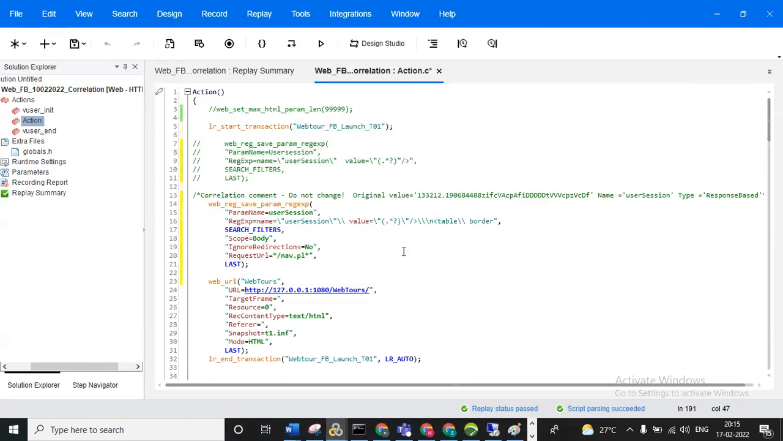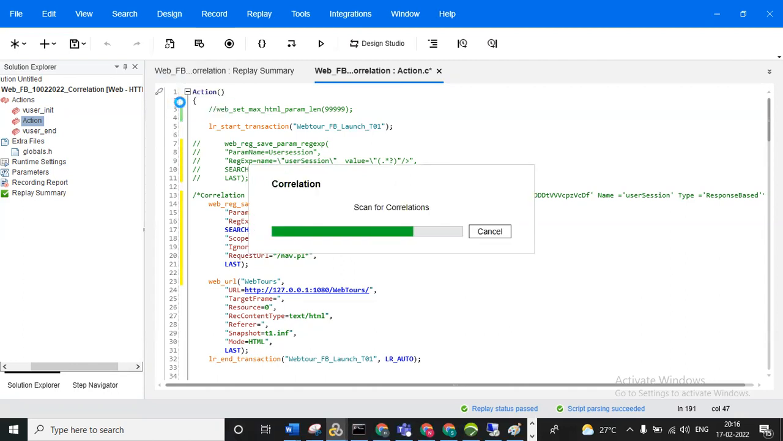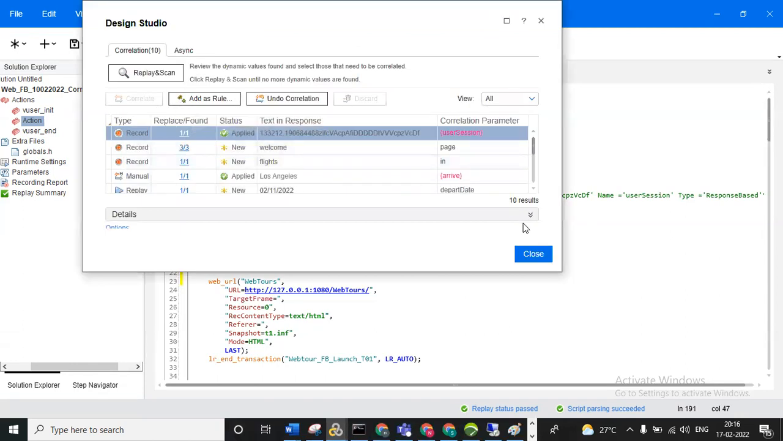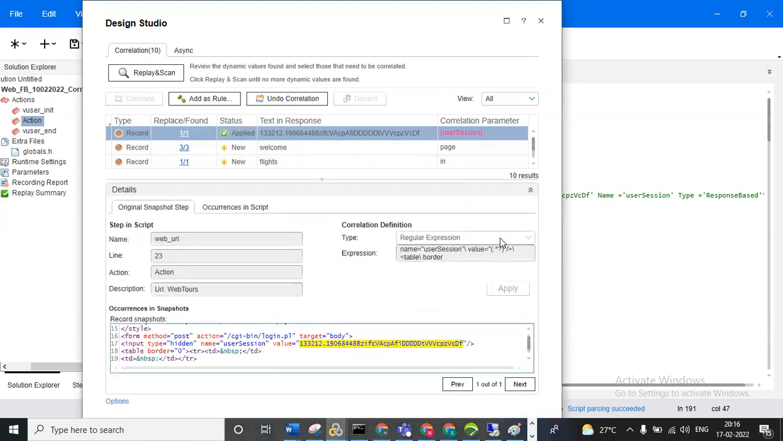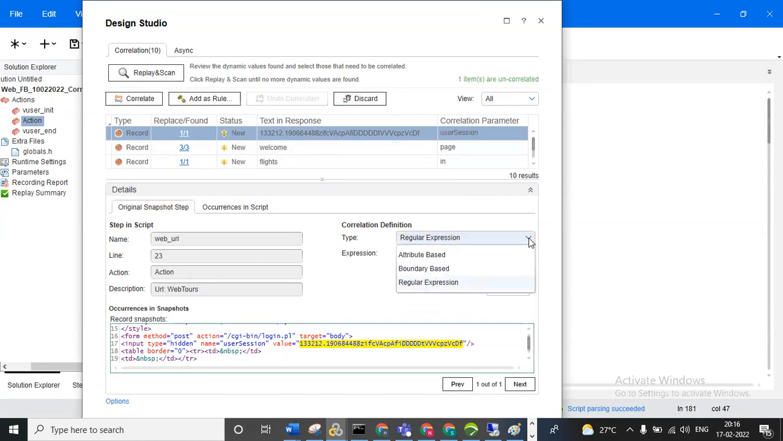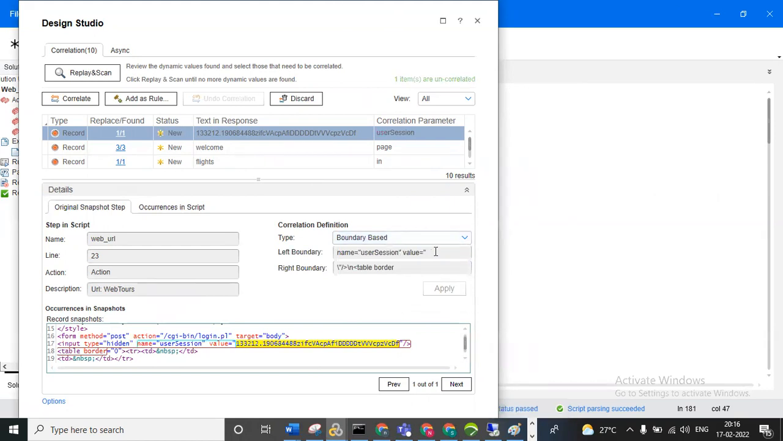Okay, for example, I want to capture the entire response. So what I can do is give an empty RB and empty LB. Maybe it is a regular expression, right? So you can go to this and do it as LB and RB; you can give undo correlation and do it with boundary based. You can give an empty RB and empty LB to capture the entire response. Okay, you can correlate. Now I correlated.